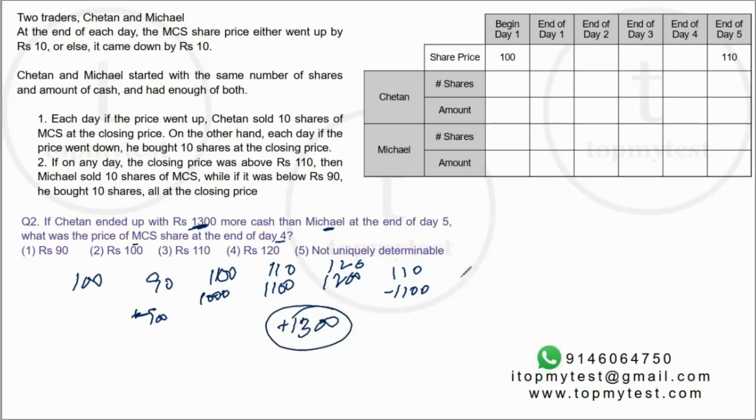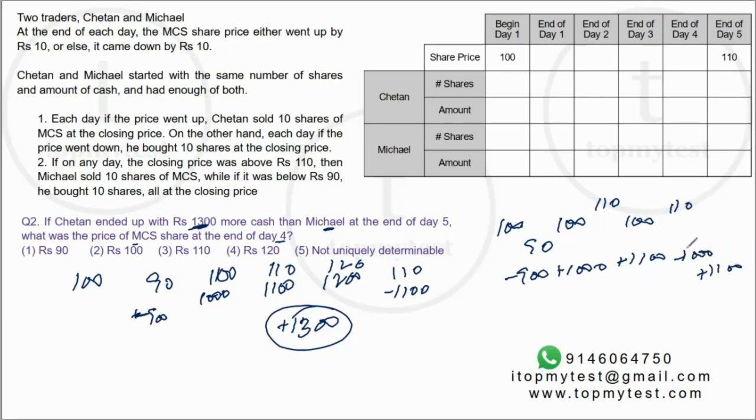Now this does not change irrespective of the price pattern. Let's try it out. Suppose from 100 it goes to 90, then it comes to 100, then goes to 110, then goes to 100, and then finally goes to 110. Suppose this is the change over the 5 days. So he will buy, so spend 900, then he will sell, so get 1000, then he will sell, so get 1100, then he'll buy, so spend 1000, and then he will sell, so get 1100.